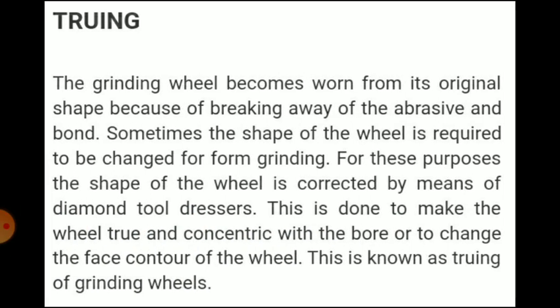Then truing and dressing. The grinding wheel becomes worn from its original shape because of breaking away of the abrasive and the bond. Sometimes the shape of the wheel is required to be changed for form grinding. For these purposes, the shape of the wheel is corrected by means of diamond tool tracers. This is done to make the wheel true and concentric with the bore or to change the face contour of the wheel. This is known as truing of the grinding wheel.